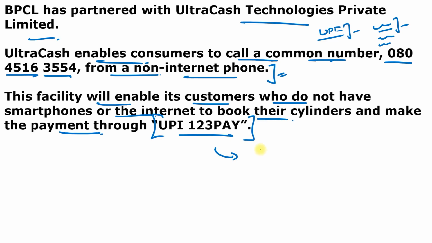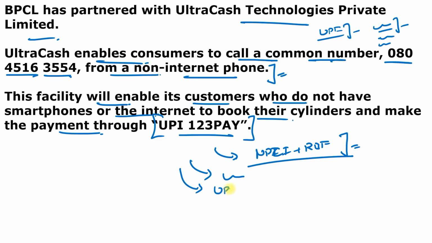This feature was launched by NPCI and the Reserve Bank of India, especially for feature phone users. You just have to call the toll-free number, enter your UPI pin, and then choose from the options provided by the telecom. Remember, customers have to link their bank account with a feature phone to use this facility, and around 4 crore consumers of Bharat Gas in rural India will benefit from this feature.